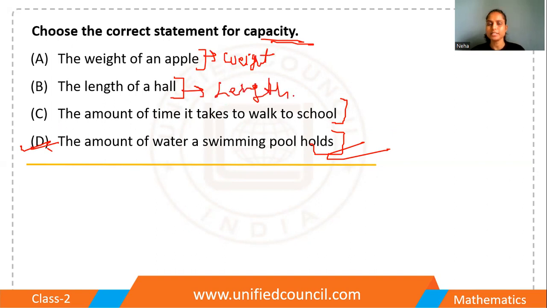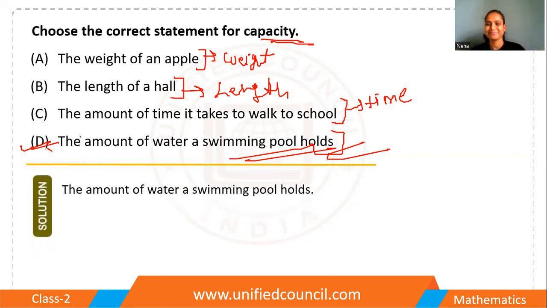This is not capacity. Capacity means how much they can hold, right? This is the amount of time, so here we are only measuring the time, right? But this is the capacity. We are just measuring how much it can hold. So this is the capacity. Option C is the right answer. Perfect.